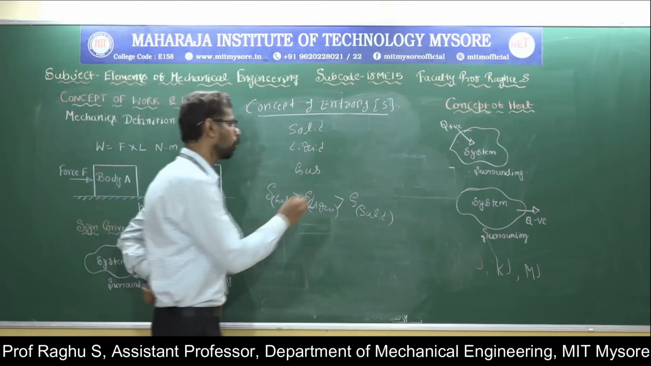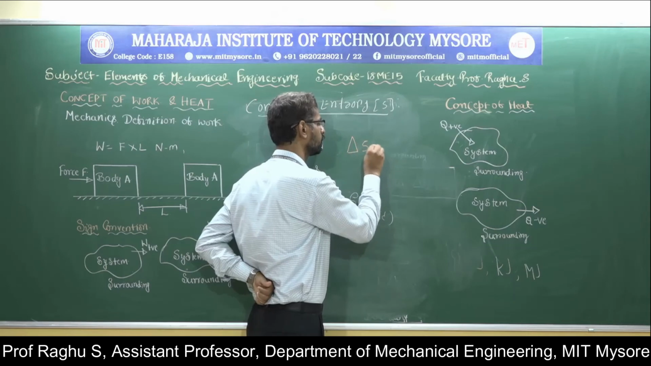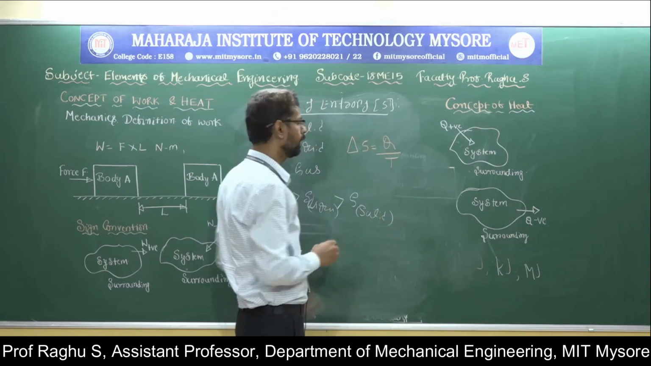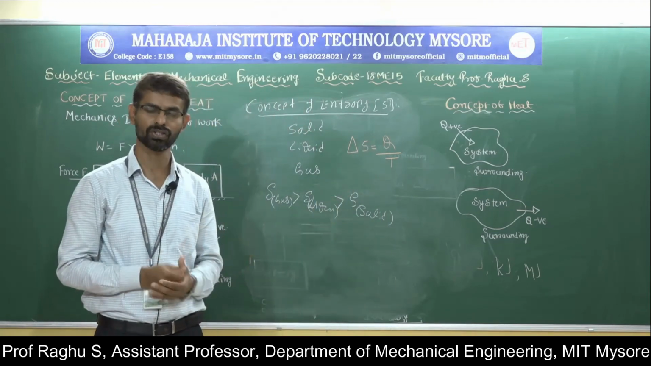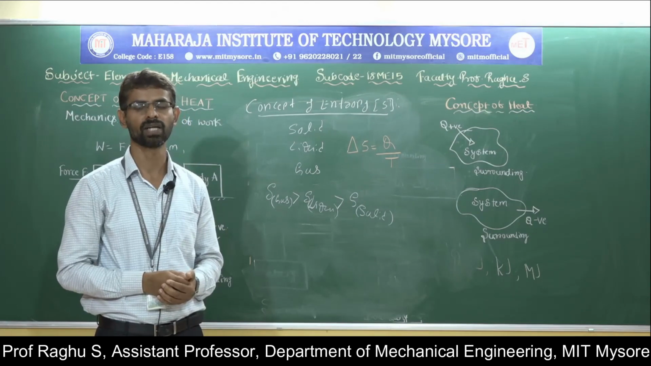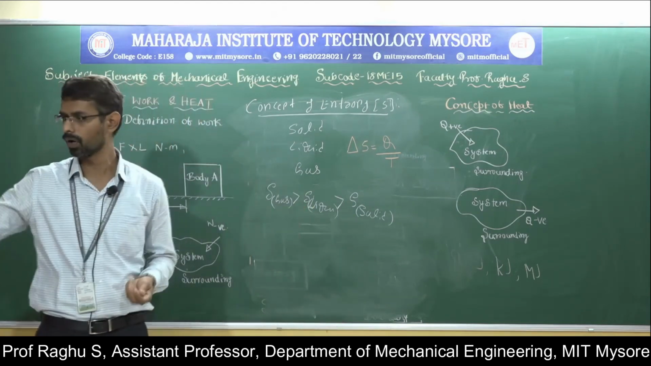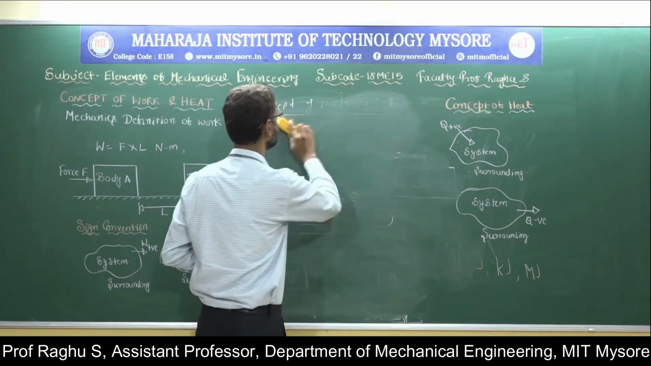The change in entropy, delta S, is given by Q divided by T, where Q represents the heat transfer to the system or from the system and T is the temperature in Kelvin. So this is about the concept of entropy. Now let us discuss the third law of thermodynamics.